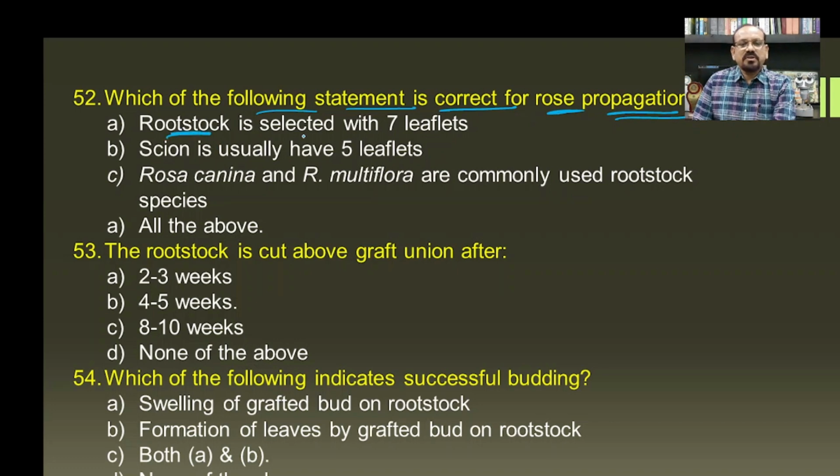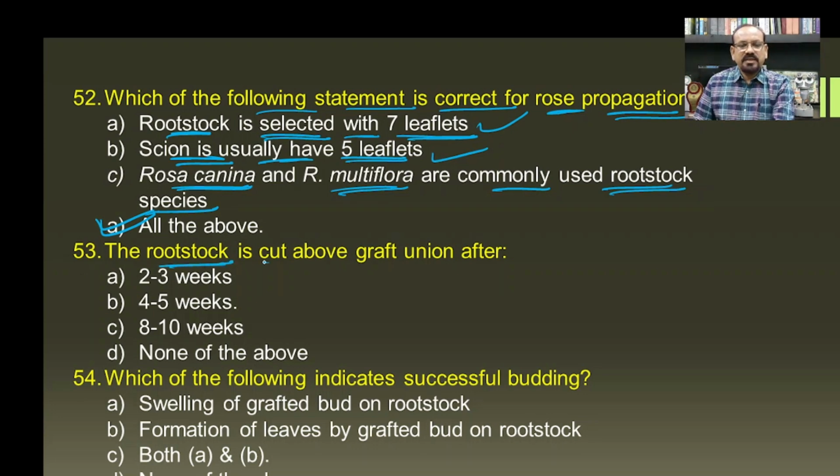The root stock is selected with the 7 leaflets. This is correct one. Scion usually has 5 leaflets. This is also the correct one. Then Rosa canina and Rosa multiflora are commonly used rootstock species. So this is also the correct one, and hence all the above become the answer for this question.